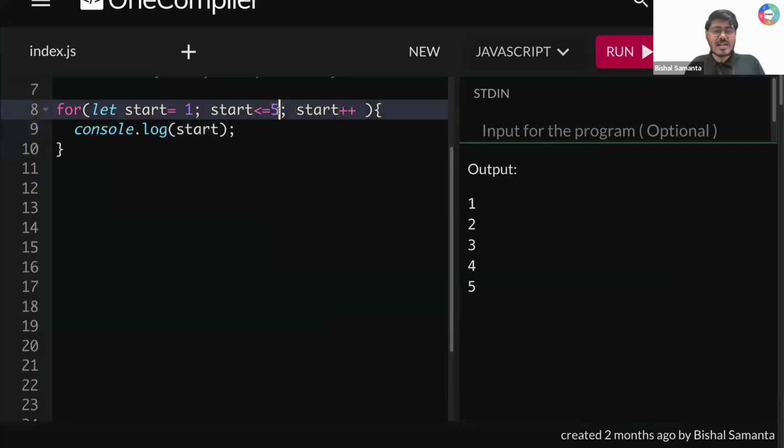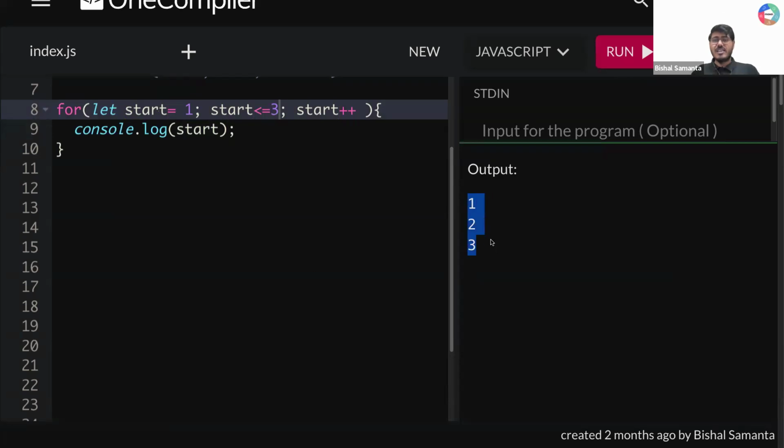If I write here start less than or equal to 3, what will I be printing? I'll be printing 1, 2, 3. Is it wow, guys? Where am I starting? I'm starting from 1. First I'm getting 1. Where am I ending? I'm ending at 3. I'm going till 3 because of this equal to. So 1, 2, till 3 I'm getting this output.